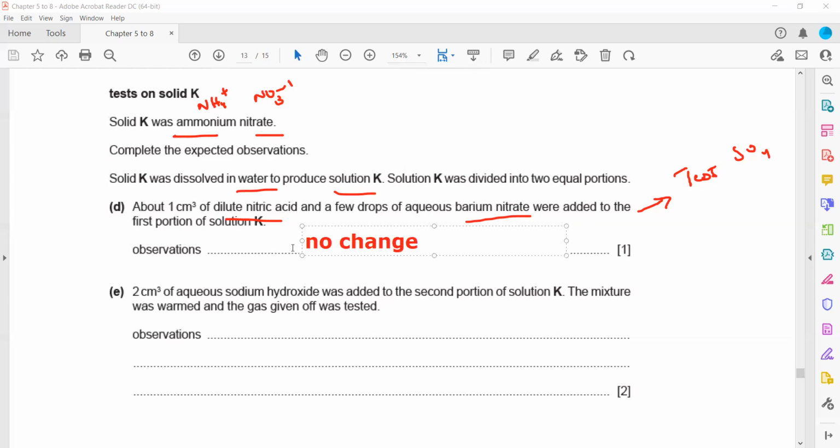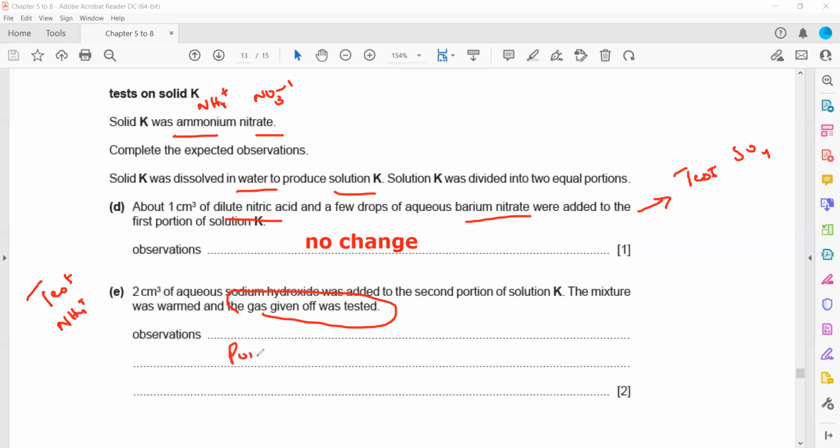Then 2 cm cube of sodium hydroxide was added to the second portion. The mixture was warmed and the gas given off was tested. Whenever we add sodium hydroxide and heat, that is a test for ammonium ion. Nitrate is with aluminum powder, sodium hydroxide and heat. So when we test ammonium ion, what is the observation?